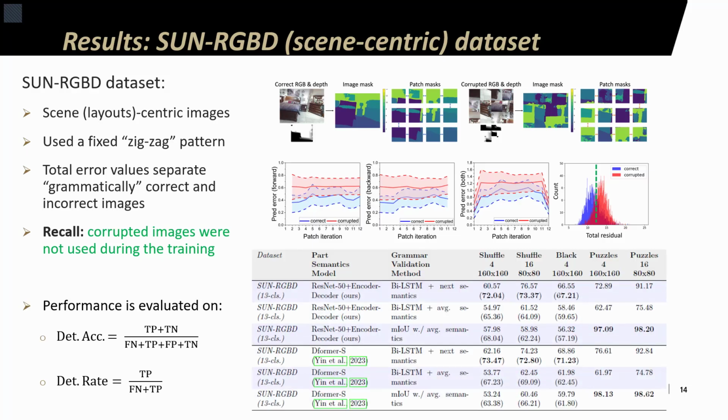Nevertheless, the proposed approach is still successful at detecting semantic-syntactic discrepancies. Interesting to highlight that as flexibility of images increased in this dataset, grammar validation methods that rely on memorization are less effective against patch shuffling and patch blackening.